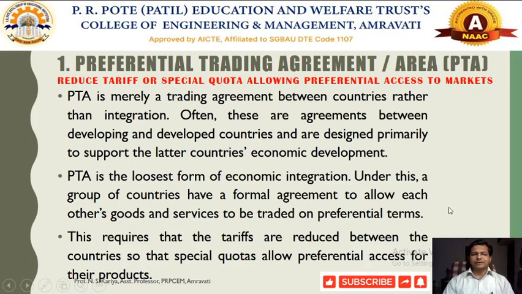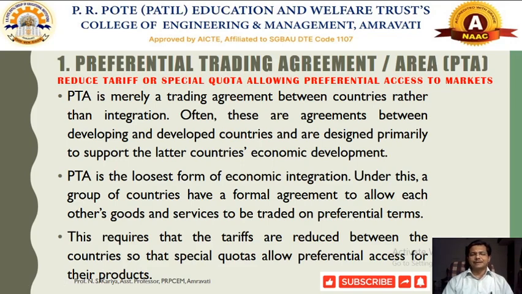It is also called the loosest form of economic integration. Why is it called the loosest form of economic integration? Because it is the start. It is not a very sophisticated form of agreement, but it is a formal agreement between two or more nations on some preferential basis. They decide what particular goods and services they want to trade and how much tariff they will set on the exchange of goods and services. That is called a preferential trade agreement.